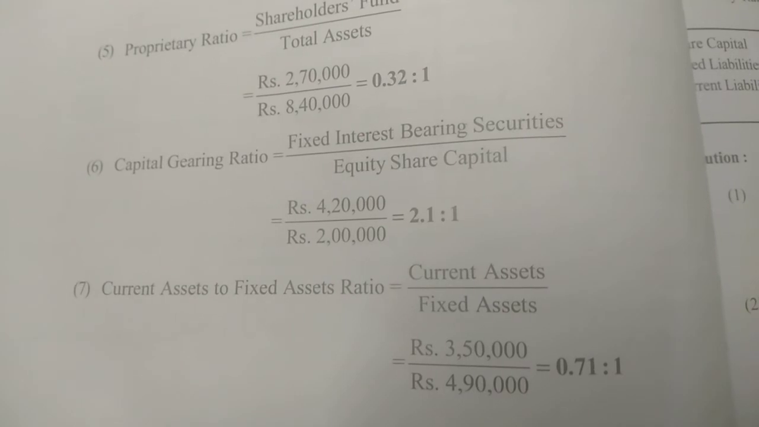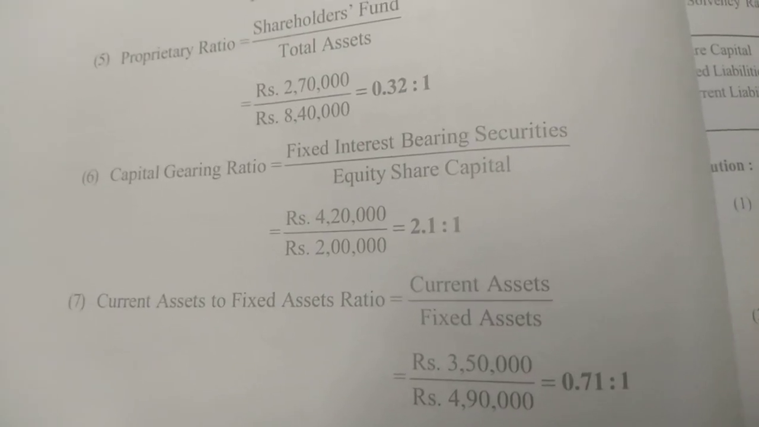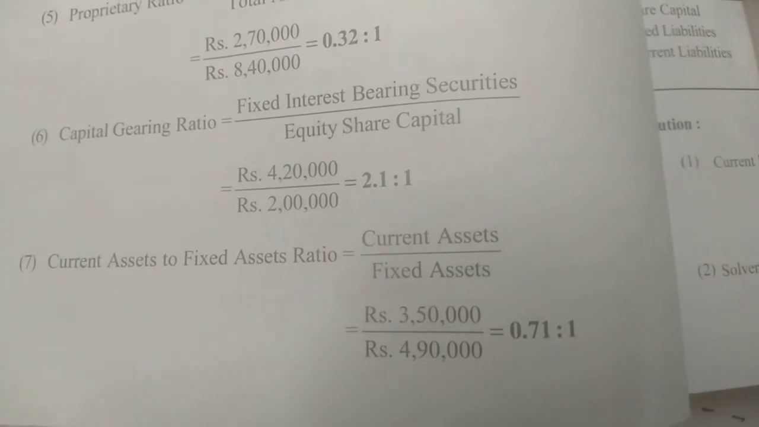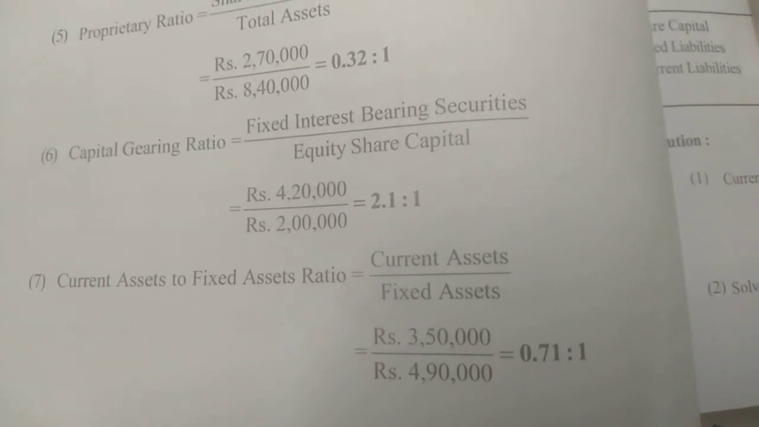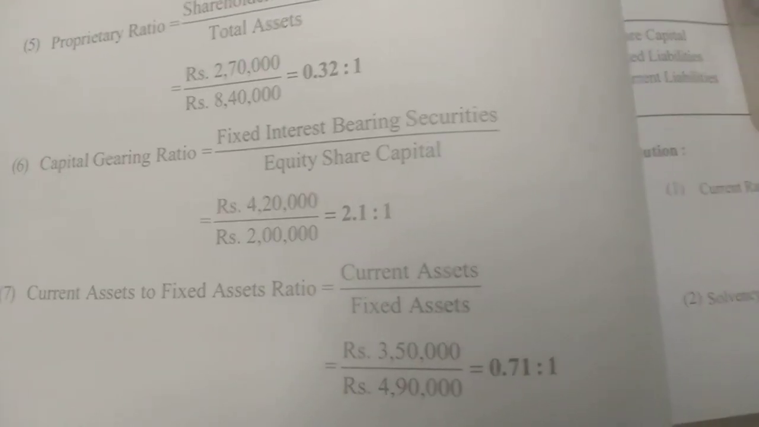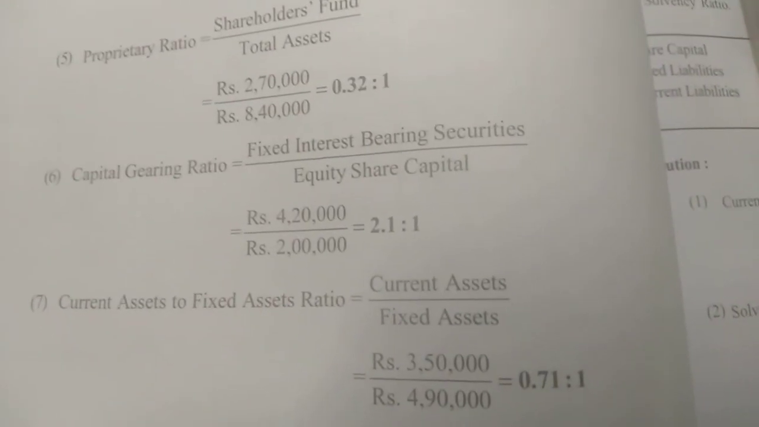Current asset to fixed asset ratio is simple: current assets divided by fixed assets. So current assets are 350, fixed assets are 490, and the ratio comes to 0.71:1.